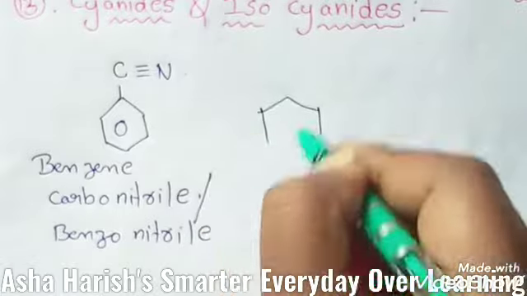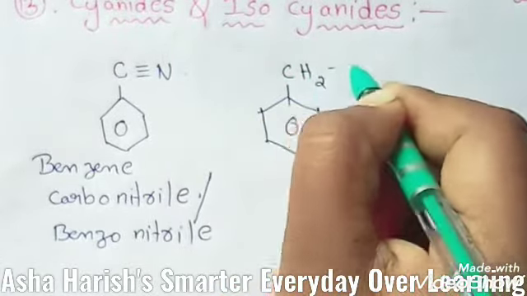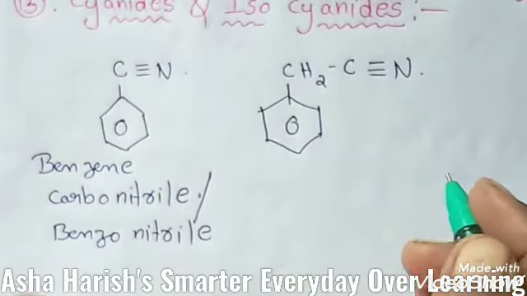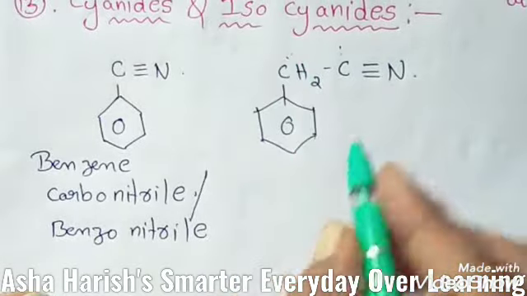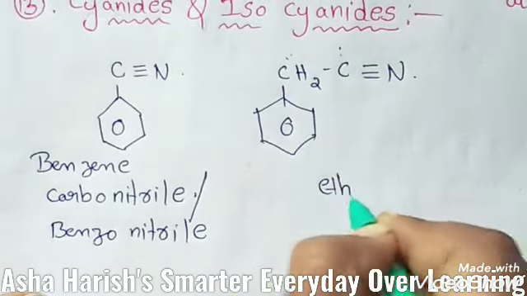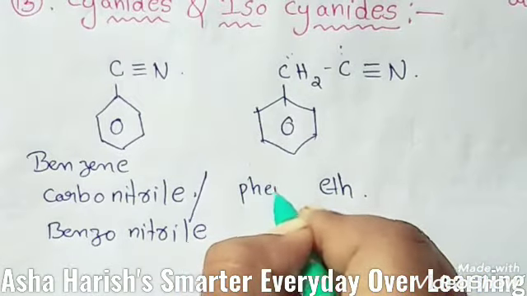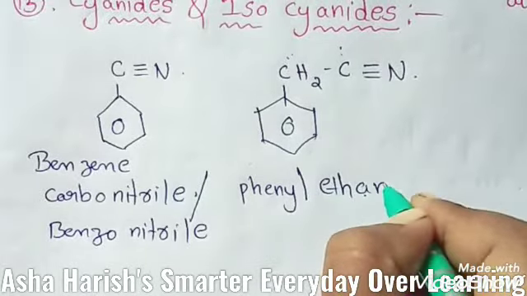And in such a way, to this benzene compound, here is CH2C triple bond N. Here two carbons are located, so the root word should be eth, then phenyl, this is the phenyl group, ethane nitrile.